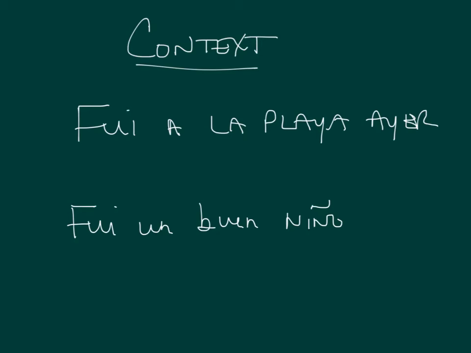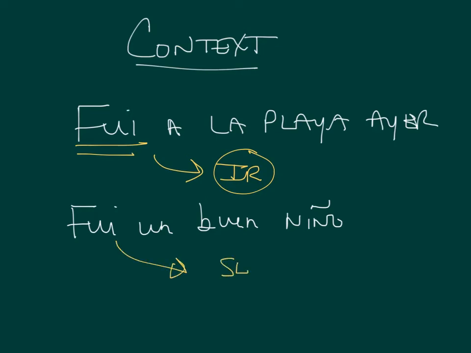For example, the 2 sentences you see here. Fui a la playa ayer. Fui un buen niño. In the first sentence, we're using fui as the verb to go. I went to the beach yesterday, so in this sentence, it is the verb ir. Fui un buen niño. I was a good boy, good kid. In this case, it's the verb ser. So again, because the verbs are conjugated exactly the same, you just have to be careful how you use them contextually. And when you're reading sentences and listening to dialogue, etc., you just have to make sure contextually you understand which one of the 2 verbs is being used.